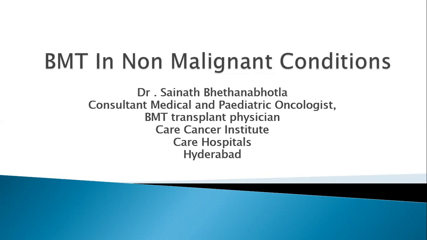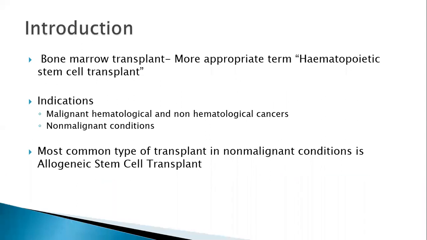So, to begin the class, the more appropriate term is hematopoietic stem cell transplant. So we are basically transplanting the hematopoietic stem cell. In the non-malignant conditions, the most common type of transplant which we are doing is allogenic stem cell transplant.